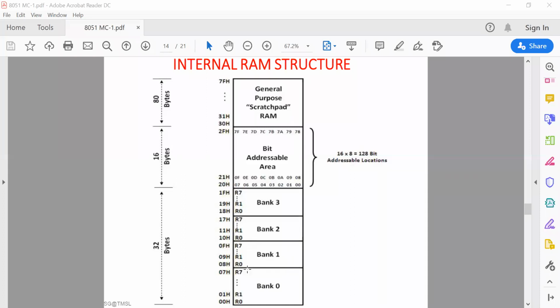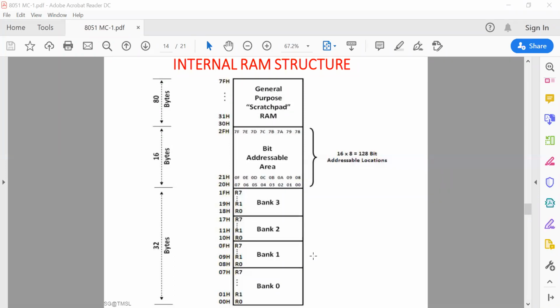Now the first 32 locations from 00 to 1F, because each bank is 8 bytes, so 32 bytes are available. So each bank is 8 bytes, meaning R0, R1, and so on are the individual registers in bank 0. Again, for bank 1 there is R0 to R7. Again in bank 2 there is R0 to R7, and again in bank 3 R0 to R7.